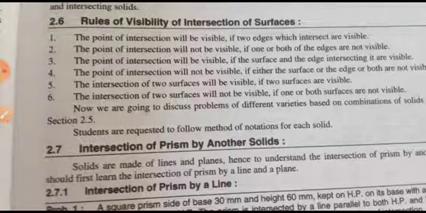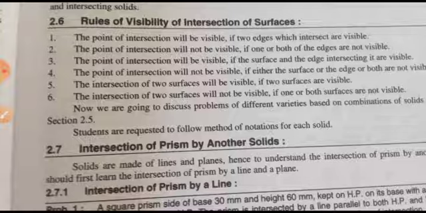Rules of visibility of intersection of solids. If you have completed first year properly, you will know which part is hidden in which view, and which part is visible in which view. These are very basic things. Like the orthogonal views of all these components in first year, likewise we have to do this.